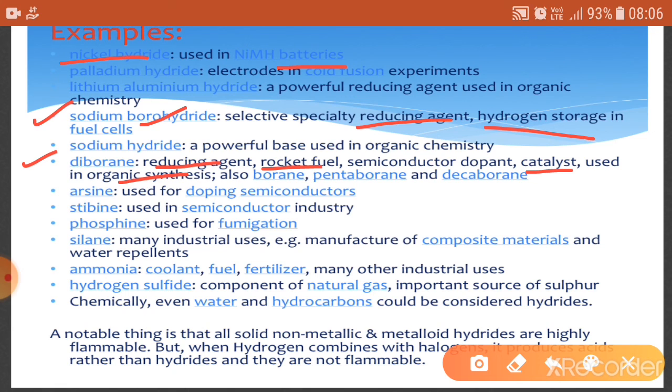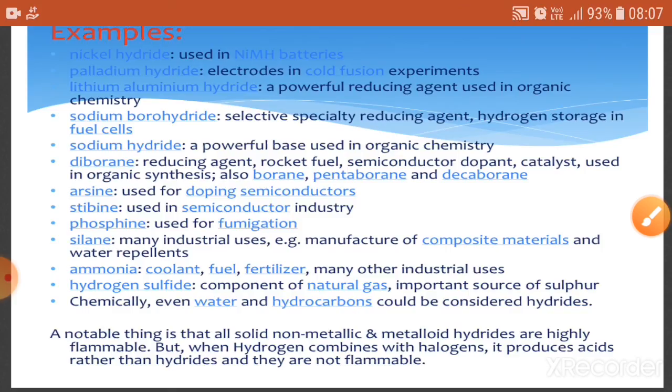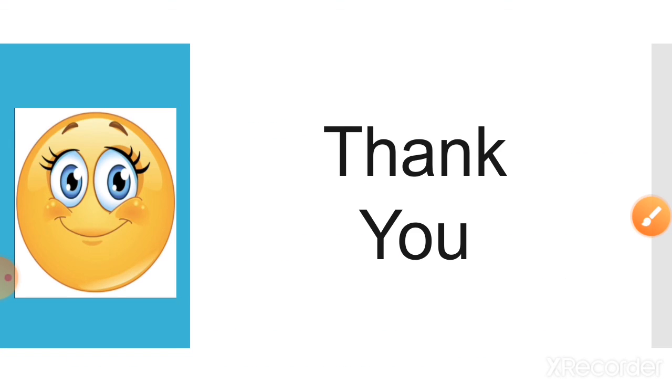And there is silane, used for industrial purposes, that is the manufacturing of composite materials or as a water repellent. And there are water and hydrocarbons, these are also hydrides and they have many important uses. And last but not least is ammonia, used as a fuel, fertilizer or coolant in industries. So basically it's all about the hydrides.